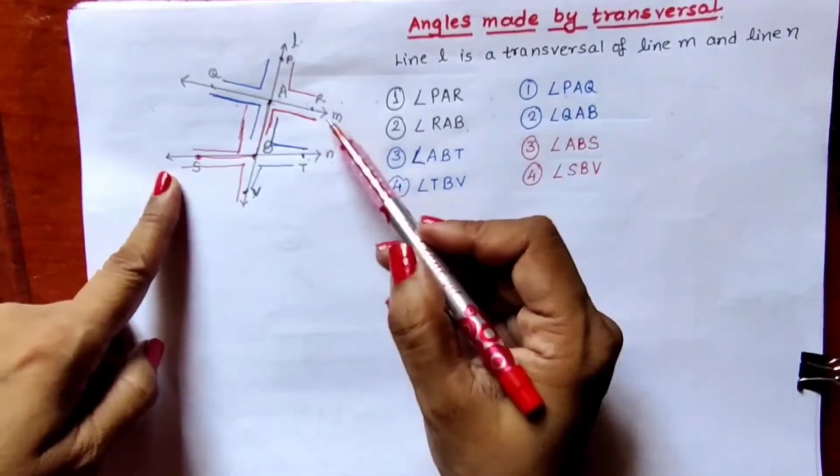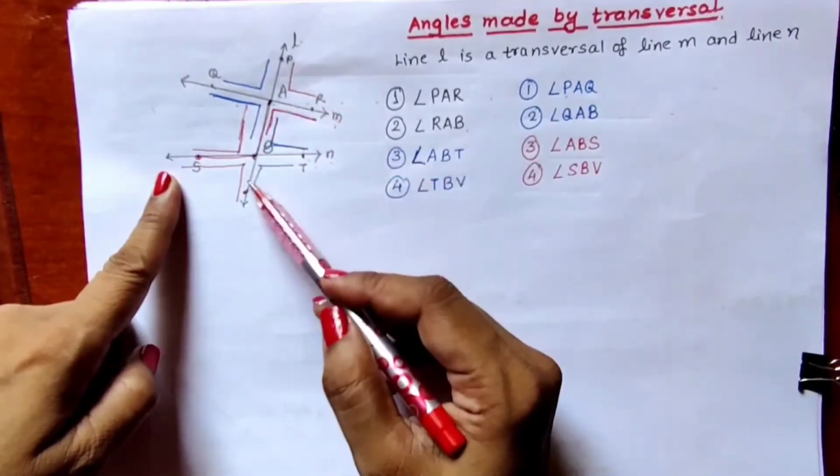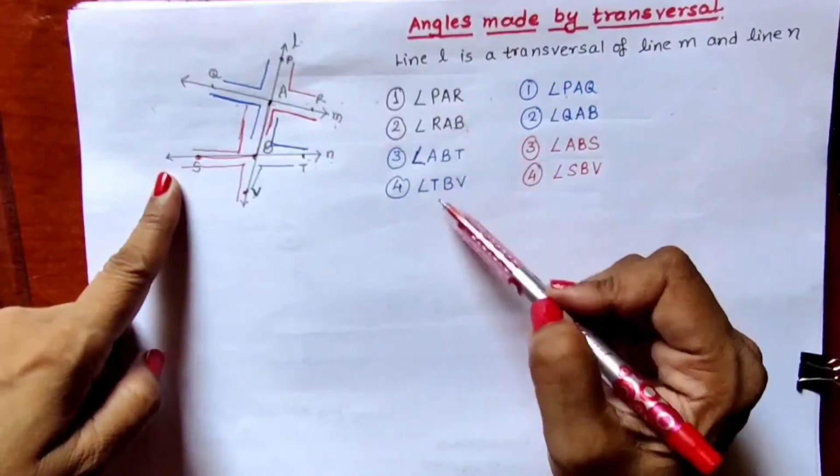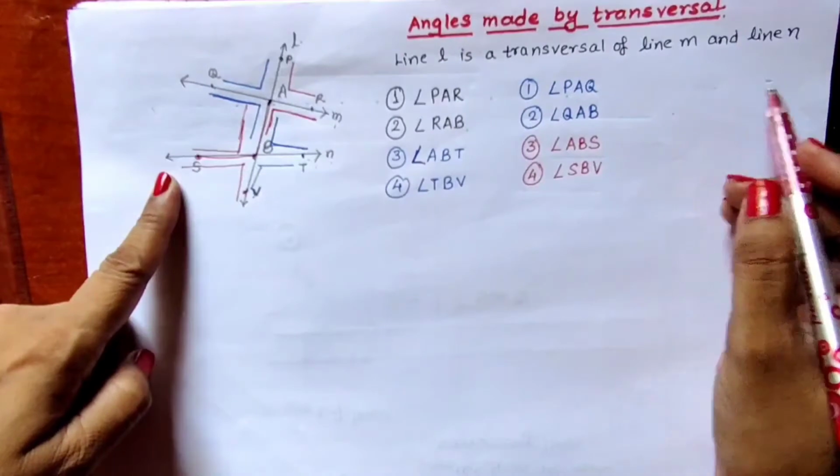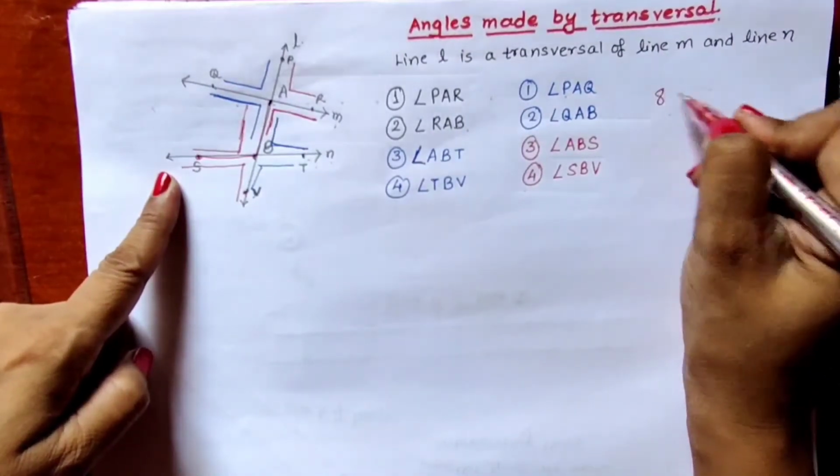In this way, due to these two lines and their one transversal, we get four angles on the right hand side, four angles on the left hand side. So total there are 8 angles.